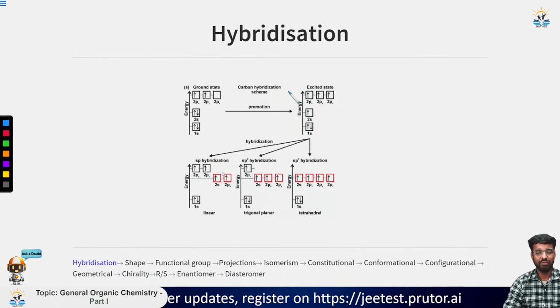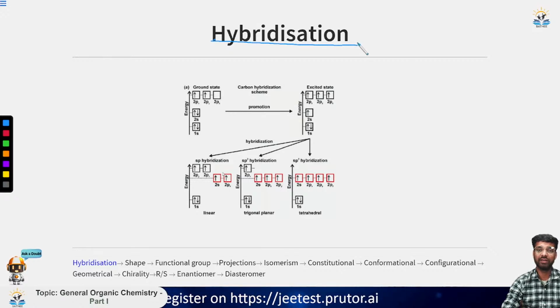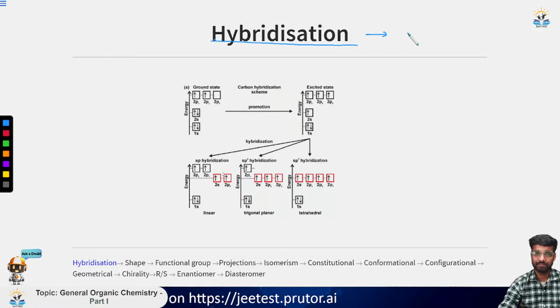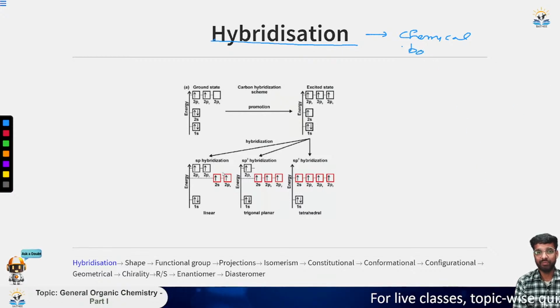If we see the hybridization topic, you must have studied this earlier also in chemical bonding. In chemical bonding, you have heard the term hybridization and you must have studied it also. If you want to define hybridization, it is nothing but a series of hypothetical steps.